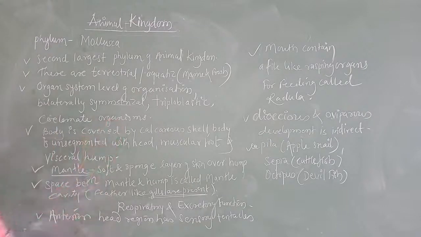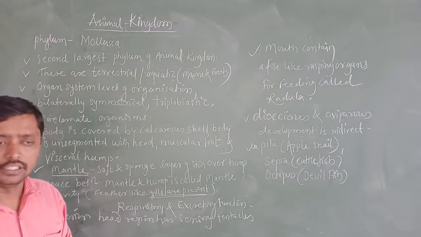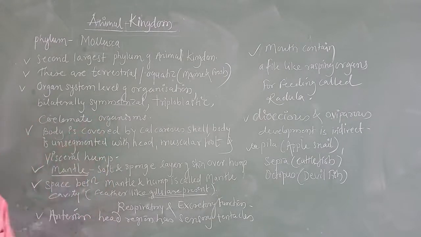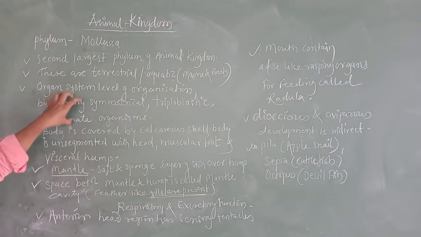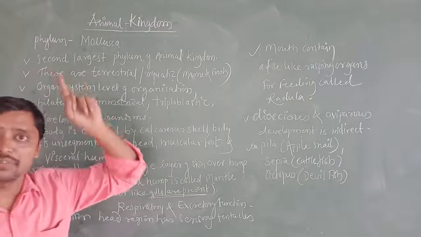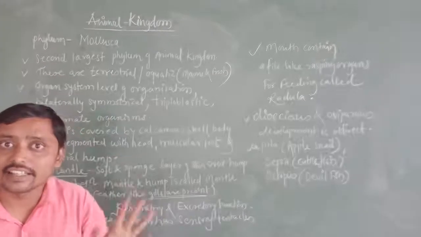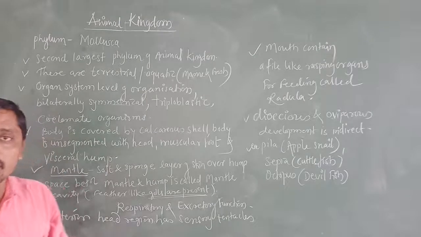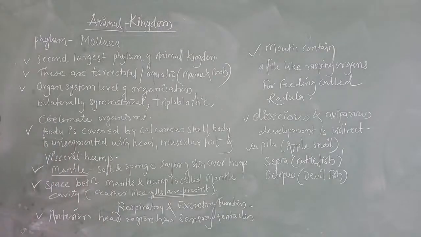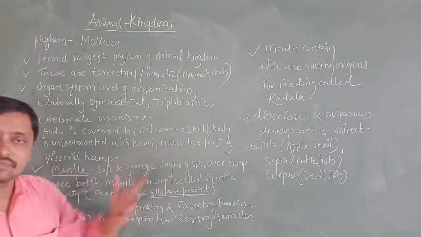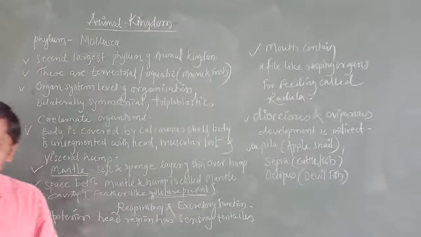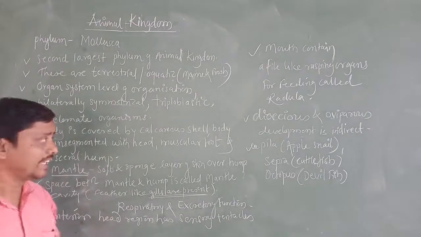Okay, so this character you used to write as easy as possible, and I think there is no difficulty to write this character. But these things you are supposed to write properly. Okay, now next point. Body is covered by calcareous shell. Body is covered by the calcareous shell.